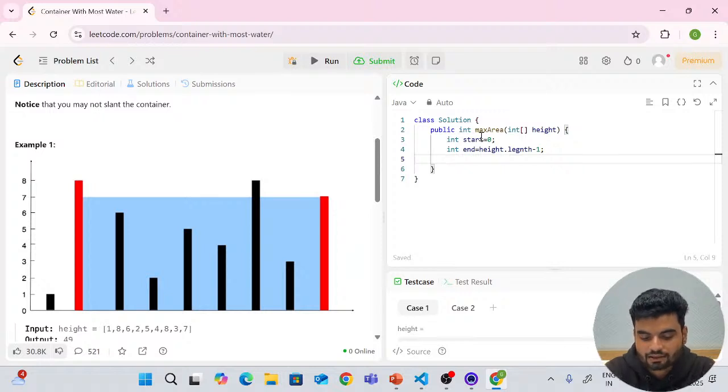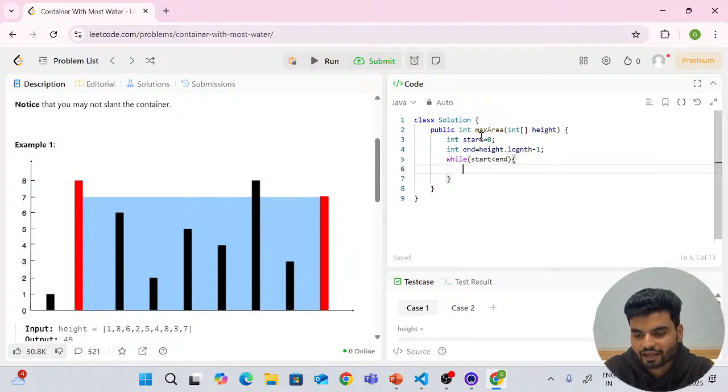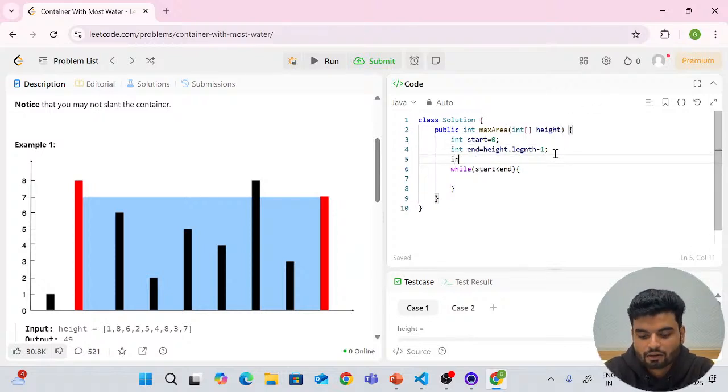So what you will do is that you will have a while loop, because you want to iterate from both the ends, right? So you'll iterate while the start is less than end, because the starting pole cannot go ahead of the end. So now here you'll do one thing. You will have one variable already outside, that is max area, and you're assuming that this is 0. And now here you will calculate the area, the current area, right?